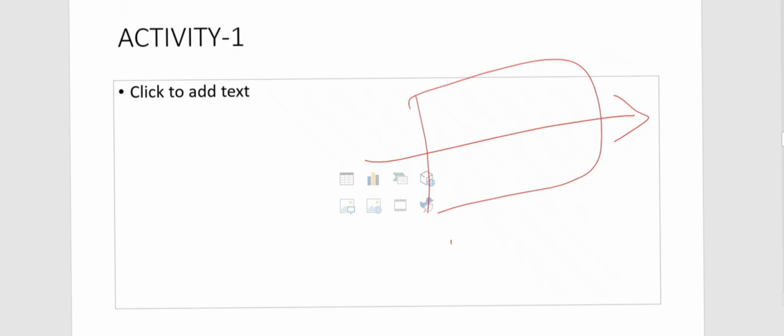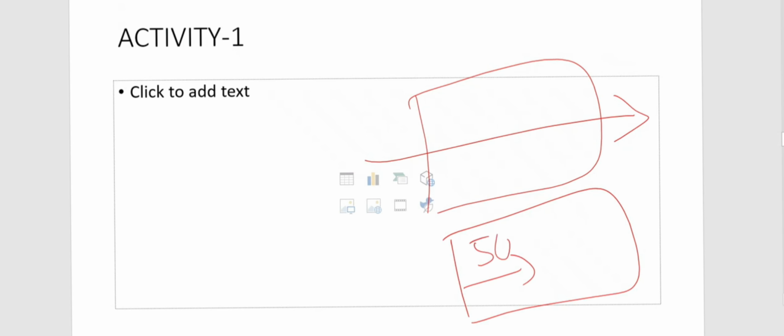Next, the same thing through an activity. You can take the first page in your textbook of this lesson, figure 11.1. One person is holding one sheet and observing through it. If this sheet is transparent, he is able to see the other side because light is passing through. If it is translucent, what happens? Only partial transmission, so he is not able to observe the other side completely. So the paper depends on what kind of material is used. It can be transparent or translucent. That activity is given here.